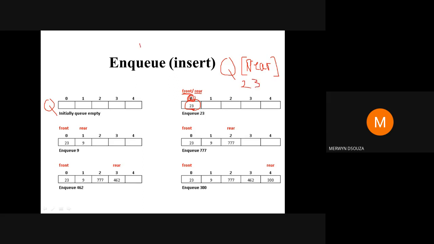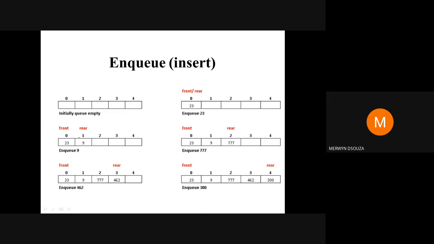Whatever is stored inside this is the answer here, 23. If I ask you what is the value of rear, the answer is 0. What is the value of front? The answer is 0. What is Q rear? The answer is 23. What is Q front? The answer is 23. Please remember this. I'm just revising a little part of your arrays.